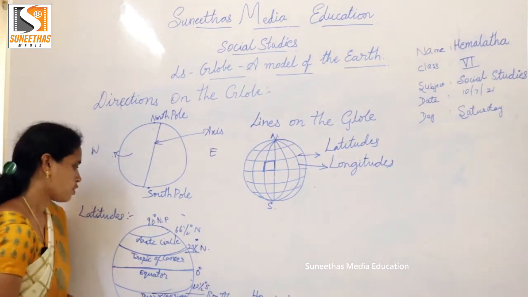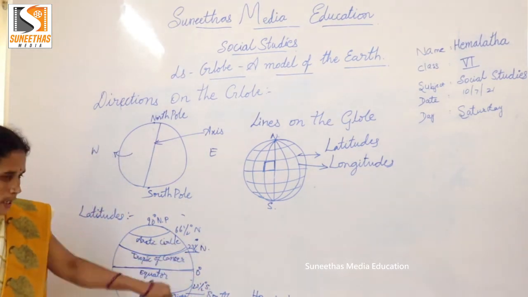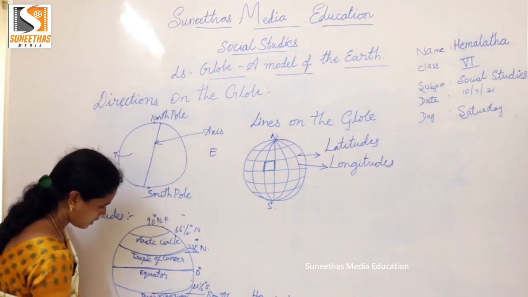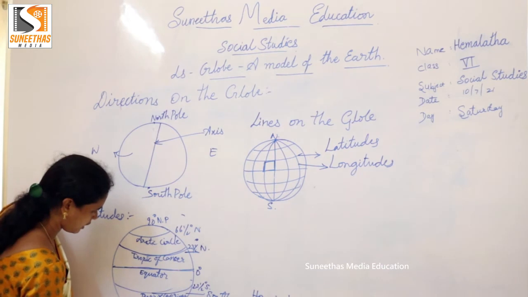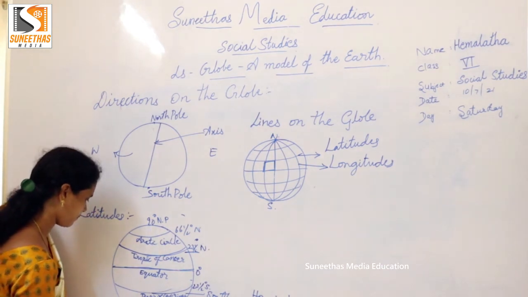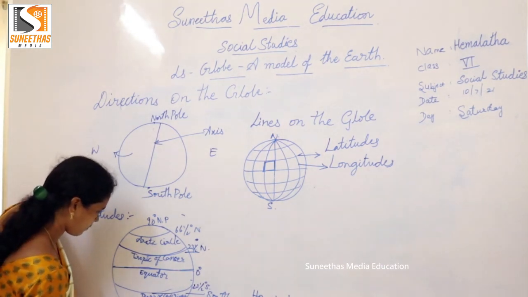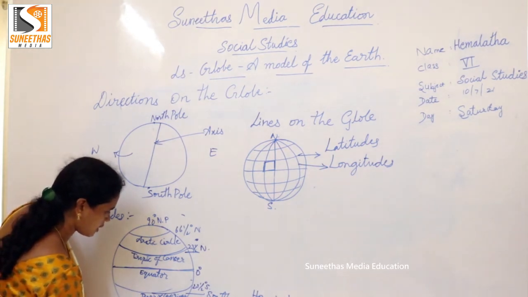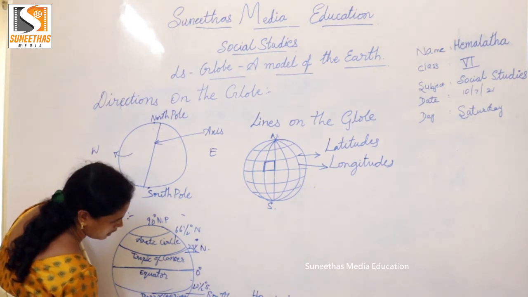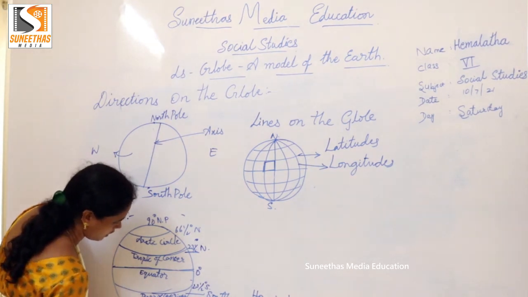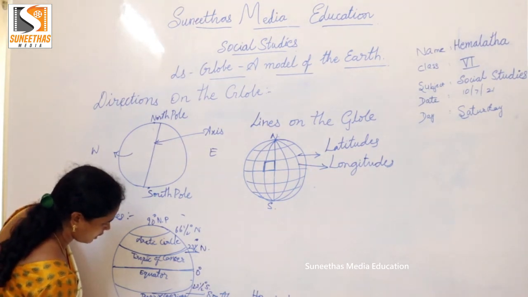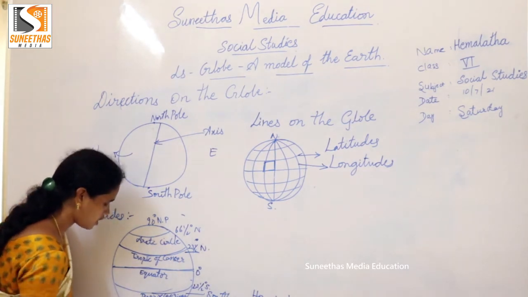All the northern latitudes are denoted by N and all the southern latitudes are denoted by S. The next important one is the Antarctic Circle, 66.5 degree south, and last is 90 degrees south, the south pole. These poles are only dots.